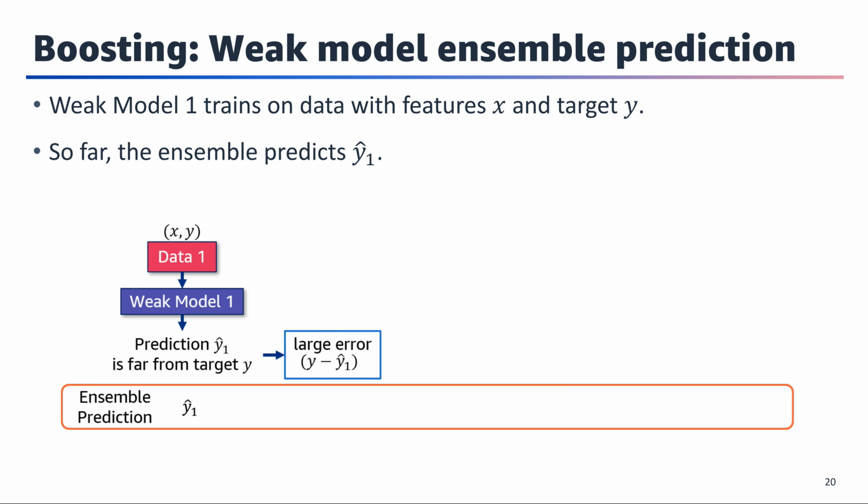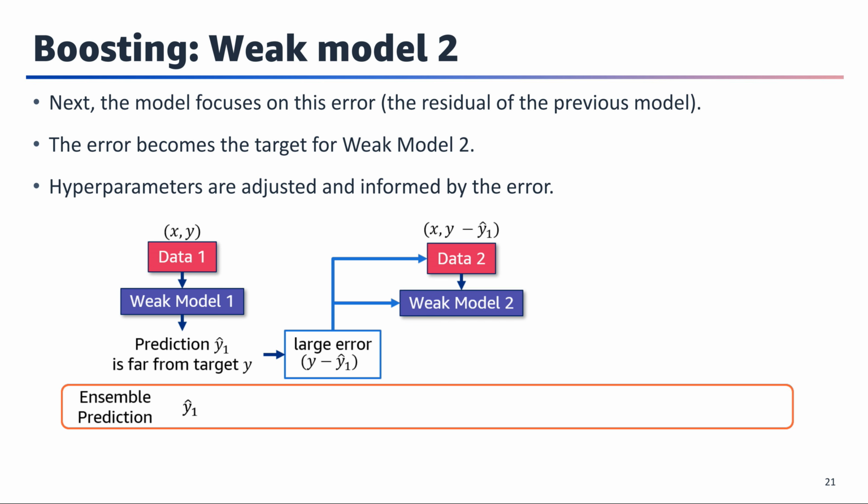The plan is to build the next model in the ensemble such that the prediction of the ensemble is closer to the target Y. The plan is to slightly adjust the dataset and algorithm to focus on the large error. The general idea is to work to minimize the error, so the ensemble becomes a better learner overall. The key idea of boosting is to have the next model focus on this error, the residual of the previous model. The residuals are the data samples that the previous model found difficult to predict.